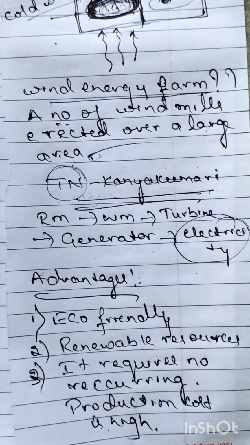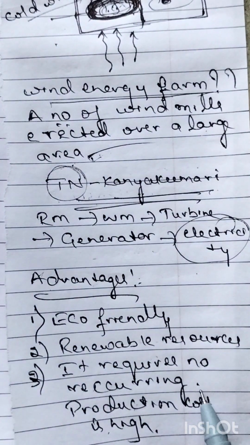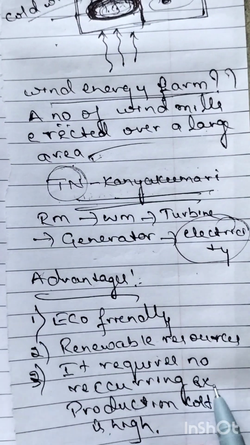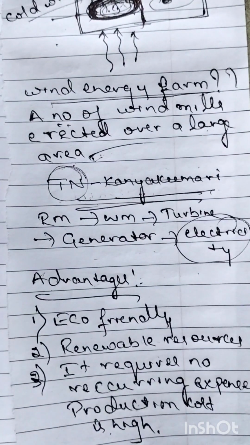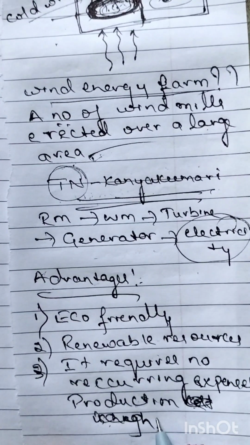The first one is it is eco-friendly. Therefore, since it is eco-friendly, it will not make any pollution. And the second one is that it is a renewable source of energy. Third point, it requires no recurring expenses for the production of electricity.